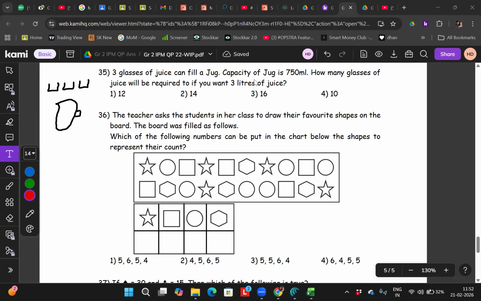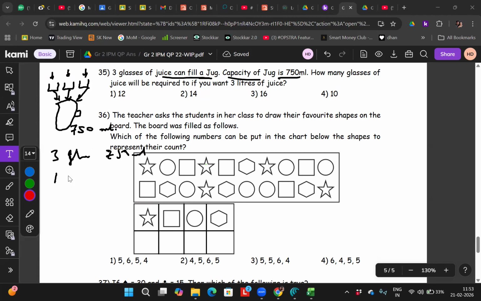And jug capacity, now this is when I put these 3 glasses inside, I will get a jug and fill the jug, right? Now capacity of jug is what? 750 ml. Correct? Now what is the capacity of glass? How can you find? 3 glasses will make 750 ml, right?